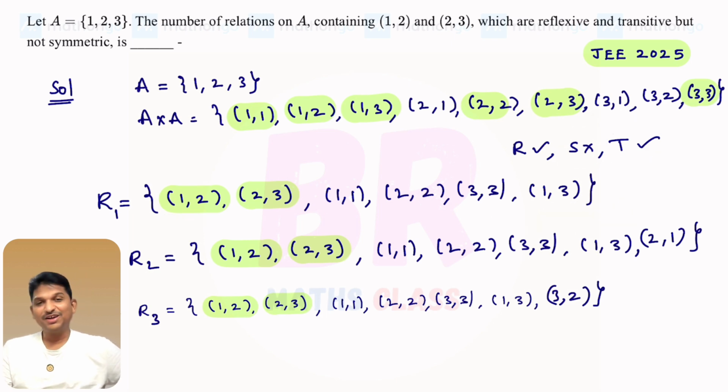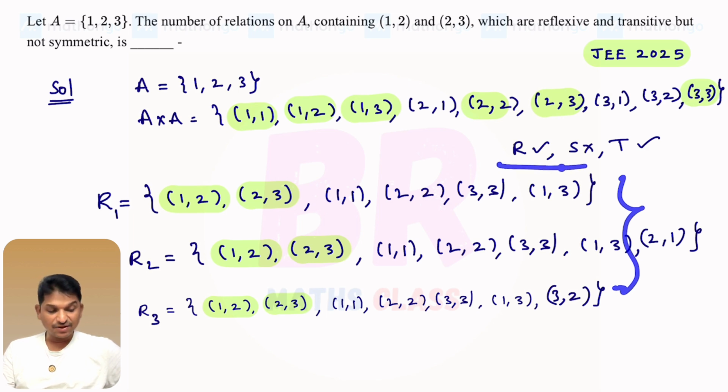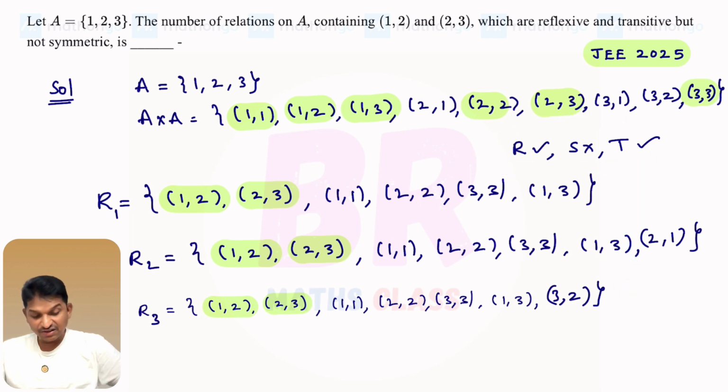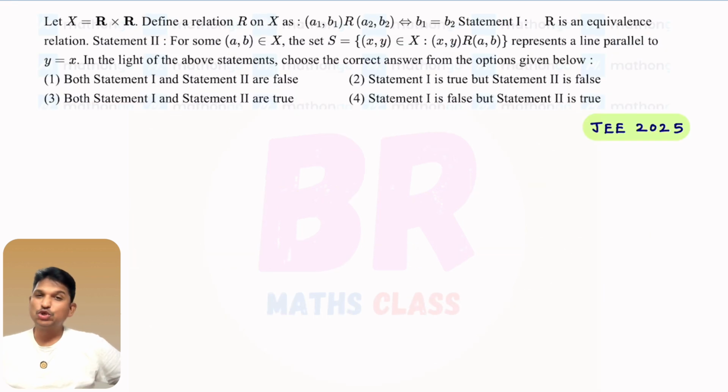So what I am trying to say here, it is a bit tricky only. No doubt it's not going to be very easy, right? These three are the relations which satisfy this condition: reflexive, symmetric and transitive. So the number of such relations they are asking, na, total 3 relations are there. I hope you understand this solution. See, this question is lengthy, but actually it is easy only.